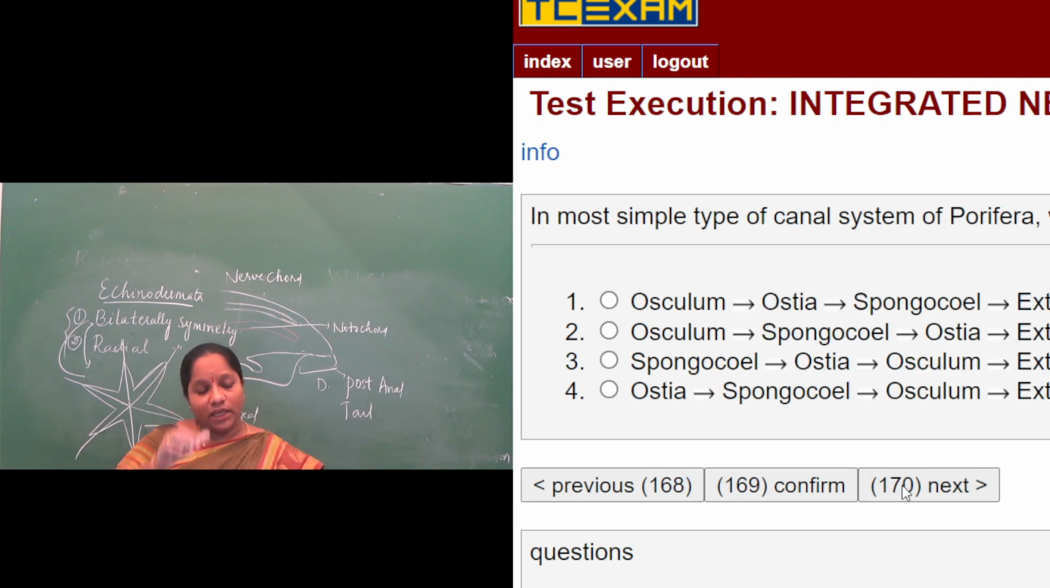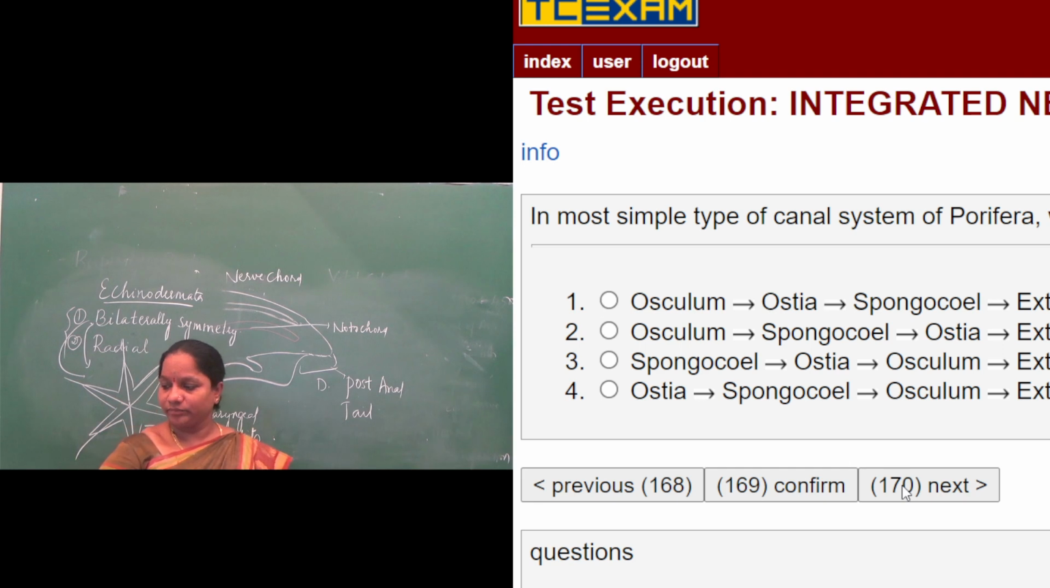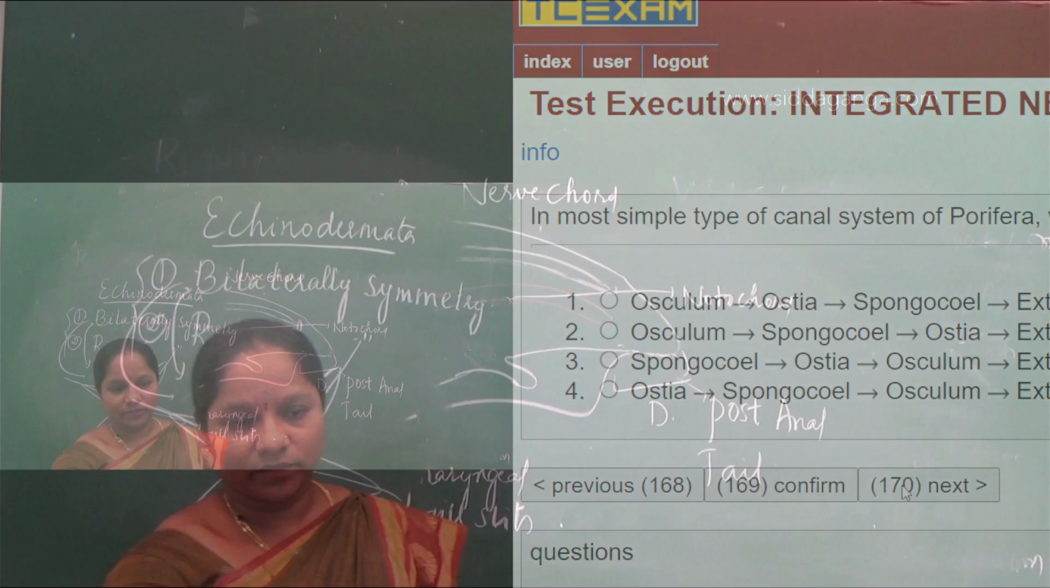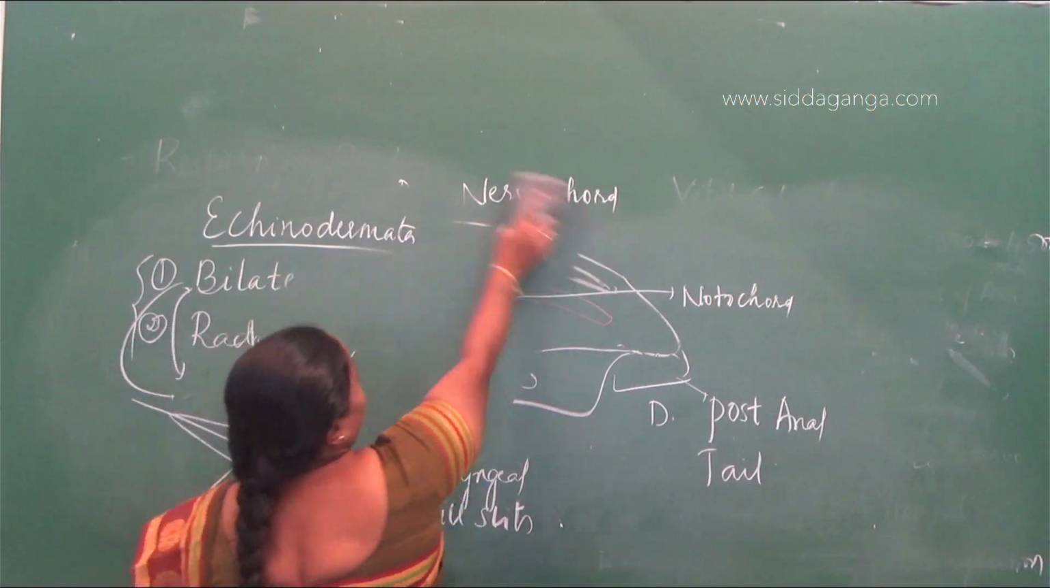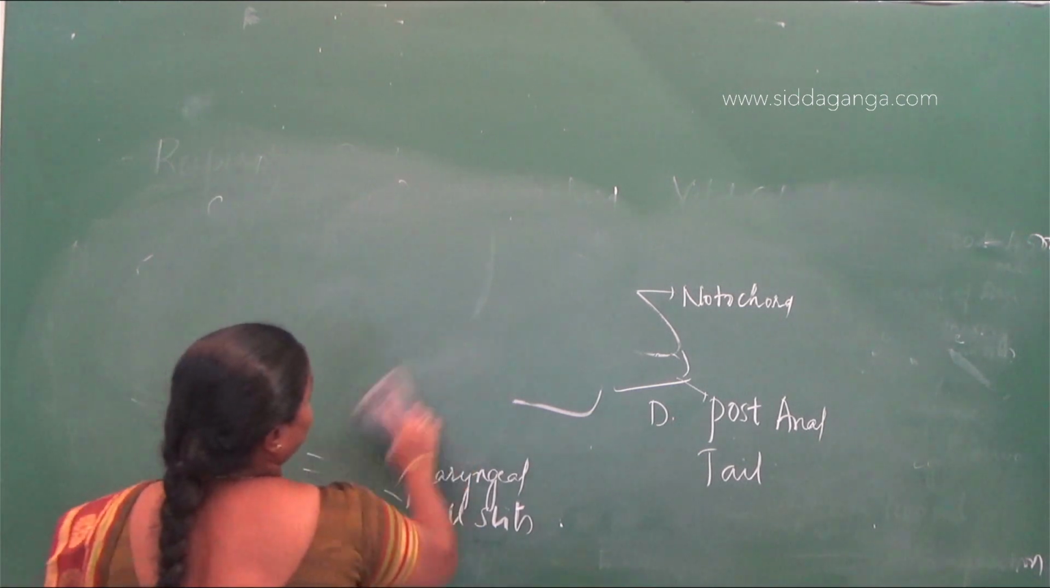Next question. In the most simple type of canal system, the unique character of poriferans is the canal system. In this canal system, in which of the following ways is water going to flow in? If I take the diagram of Sycon, the best example for phylum Porifera, it is Sycon.